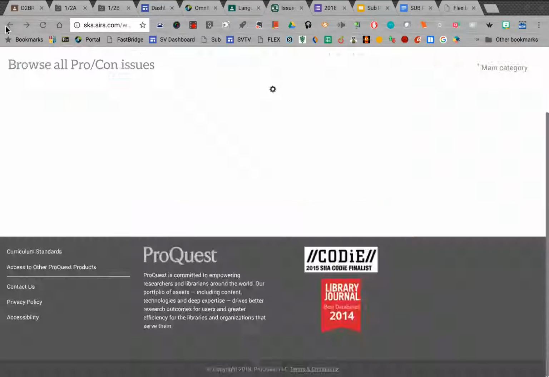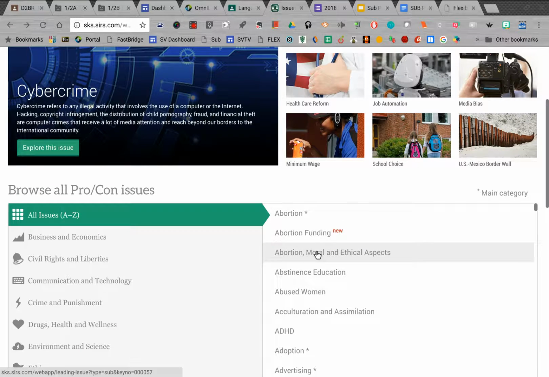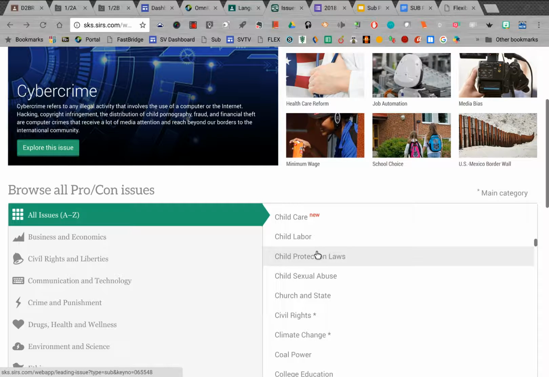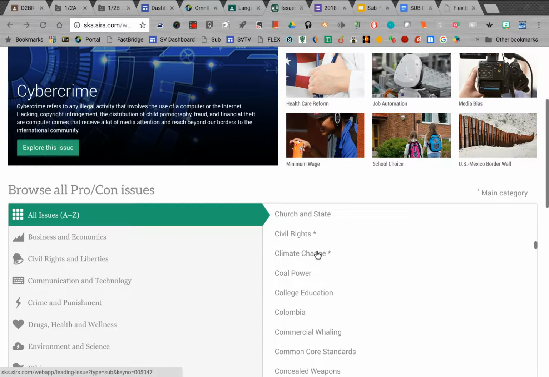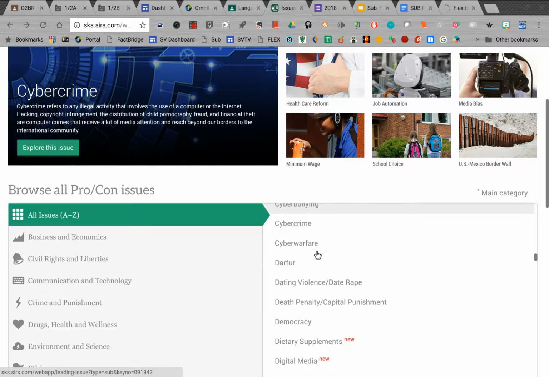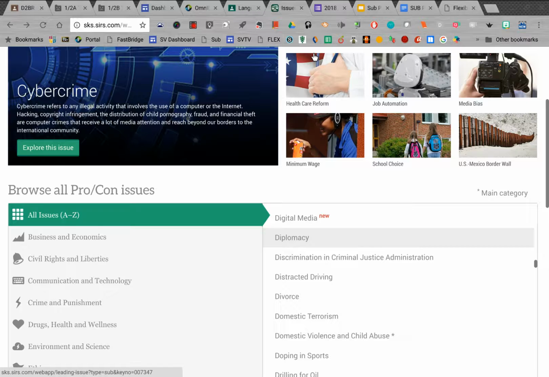And that's basically what we're doing today. You're going to go to this search site. You're going to find whatever topic you want. Go ahead and take a look around, read about it, know the essential question, look at the viewpoints, and then look for sources that perhaps back up what the viewpoints are for each topic. And once you've done that, you're going to go back to Google Classroom.